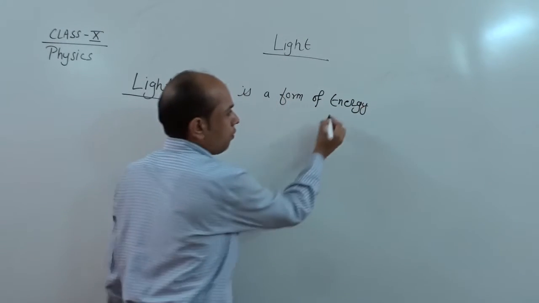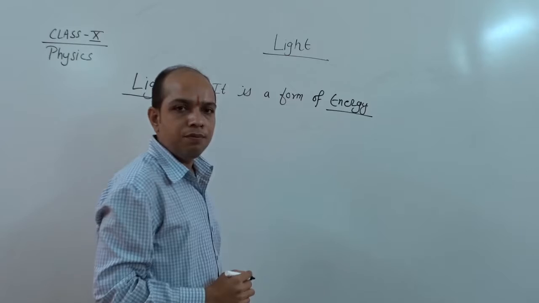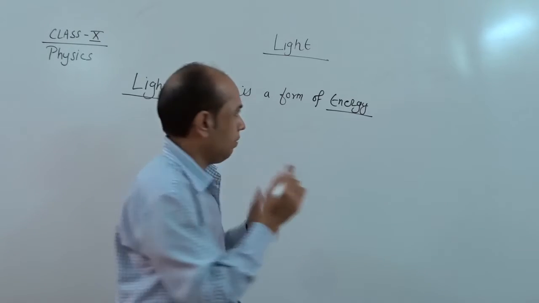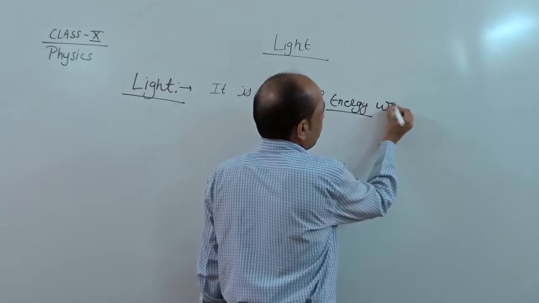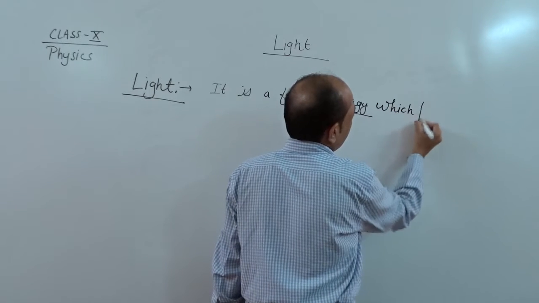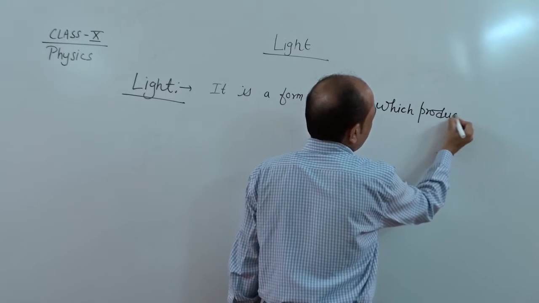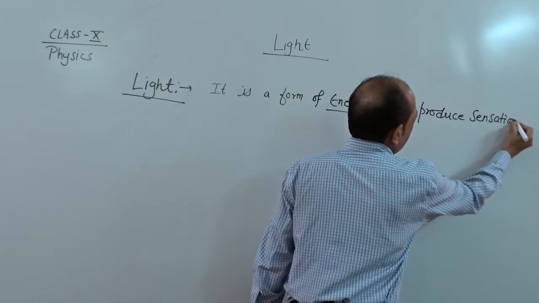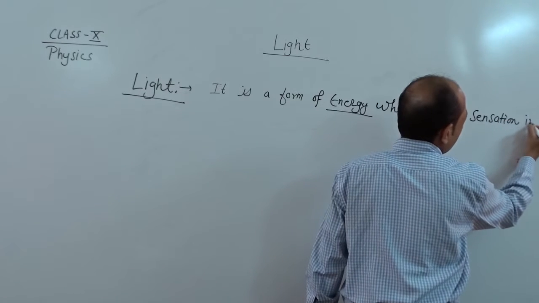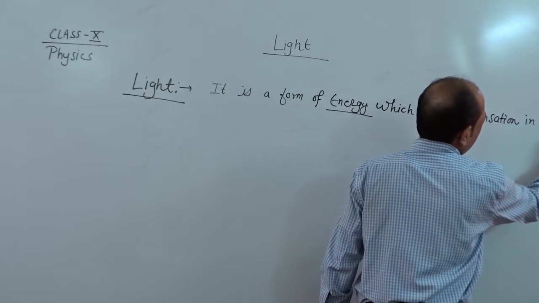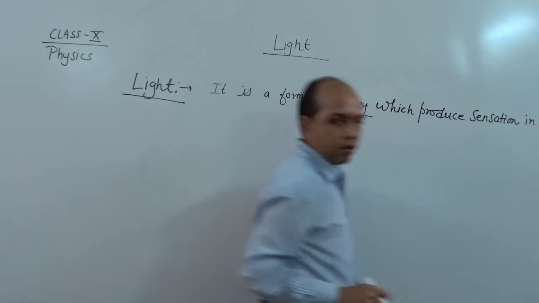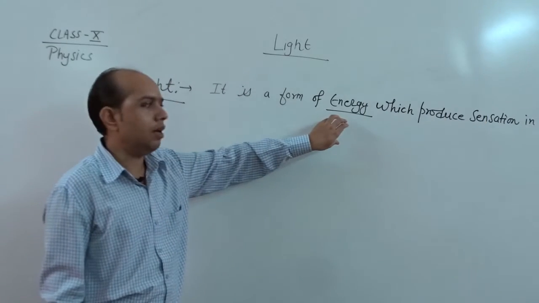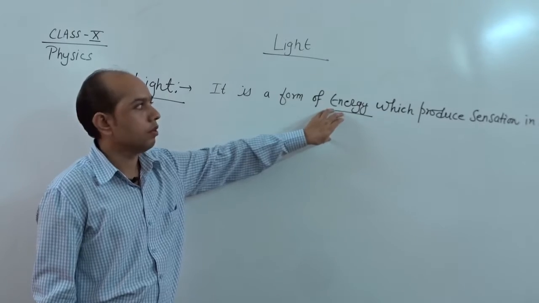It is a form of energy which produces sensation in our eye. So simply, light is here again a part of energy.